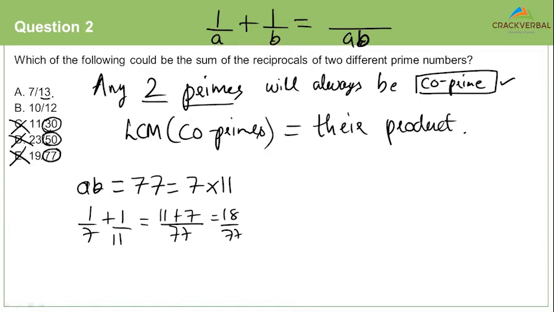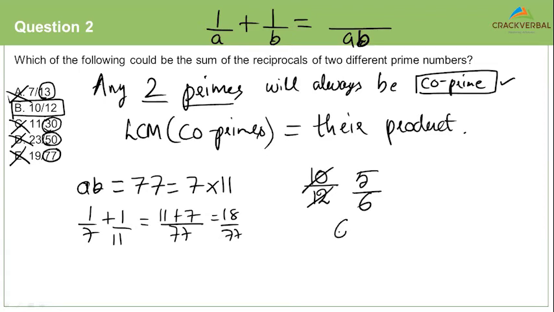13. Can we get a 13 as a product of two prime numbers? Impossible, because 13 itself is prime. You can't write a prime number as one prime number into another prime number. So 13 is out. The only answer left is 10 by 12. And what has confused a lot of you is the fact that 10 by 12 is not in its simplest form. 10 by 12 is actually 5 by 6 when you simplify it.